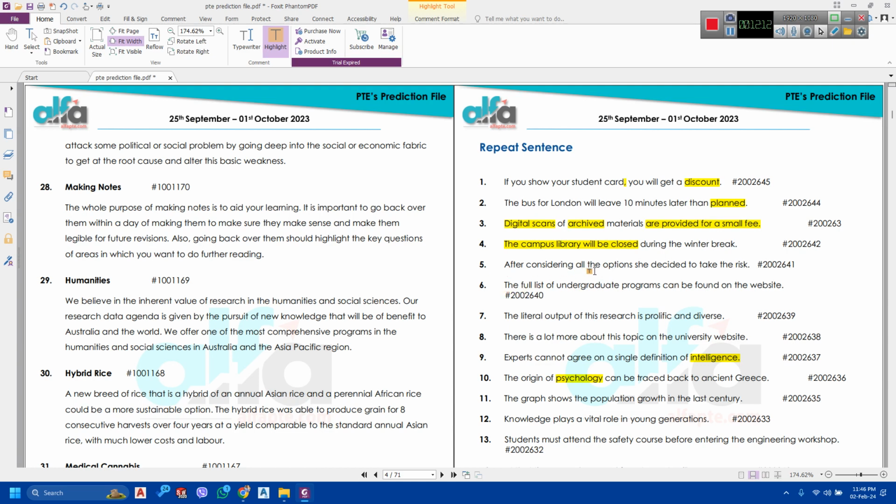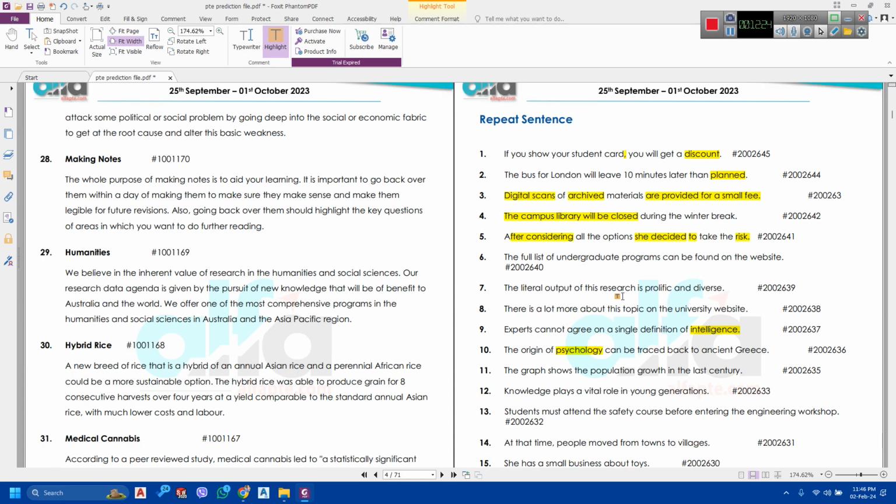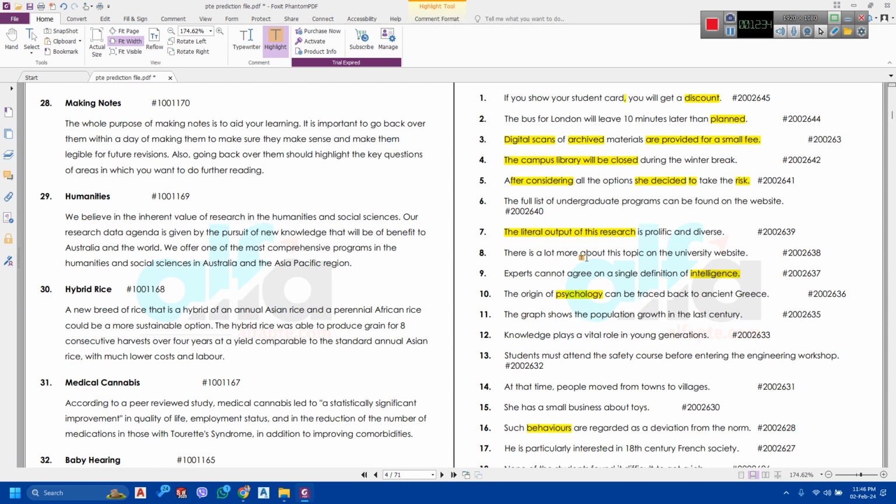After considering all the options, she decided to take the risk. After considering, she decided to risk. You can just say that. The literal output of this research is prolific and diverse. The literal output of this research. Just end it there, if you are confused about the following words or anything like that.